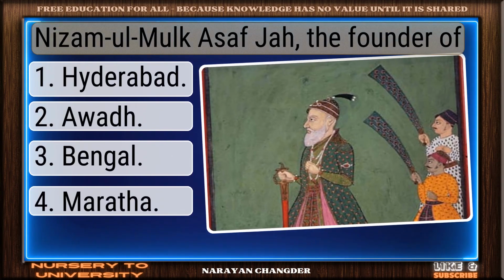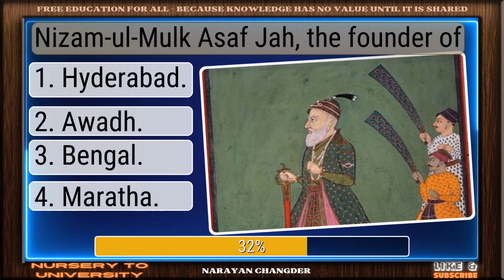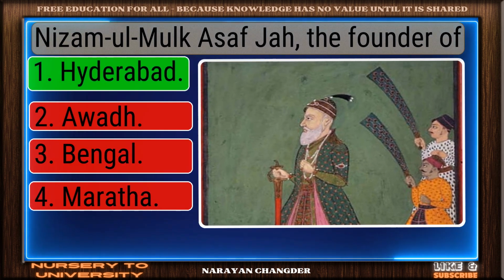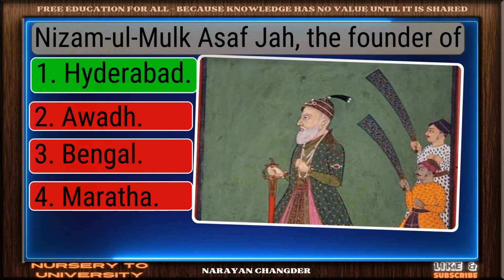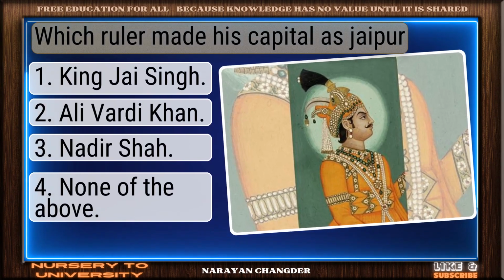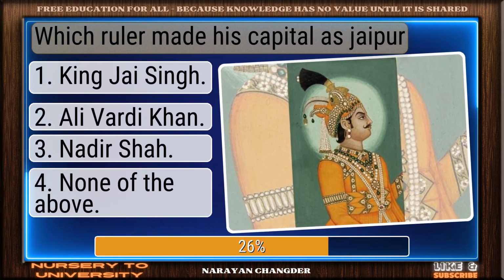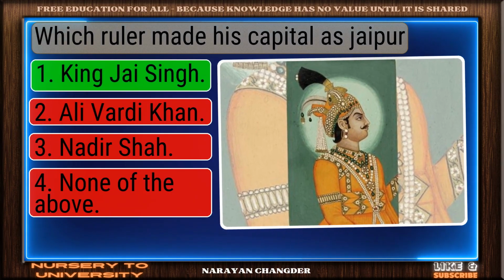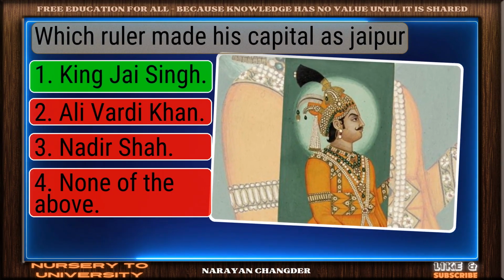Nizam al-Mulk Asaf Jah, the founder of dash. Good thinking. Hyderabad is the right answer. Which ruler made his capital as Jaipur? You got it. Your choice, King Jai Singh, is right.